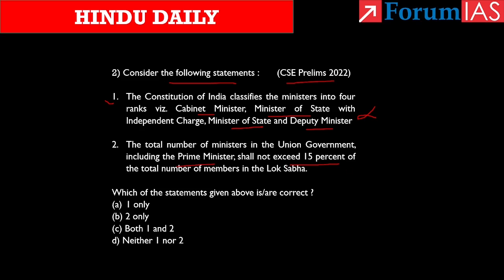Considering the second statement, this statement says that the total number of ministers shall not exceed 15% of the total number of members in Lok Sabha. This is correct. See, as per the 91st Constitutional Amendment Act of 2003, the Constitution introduced Article 75(1A). According to this article, the Union Council of Ministers cannot exceed more than 15% of the number of MPs in the Lok Sabha. So the answer for this question is option B, 2 only.